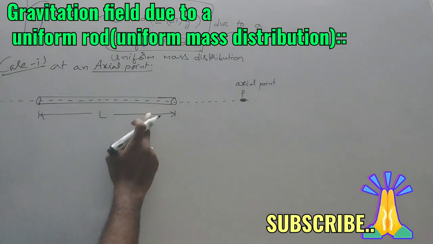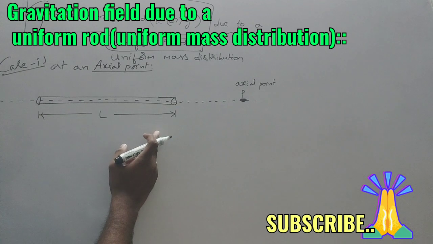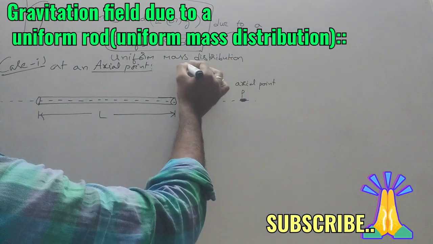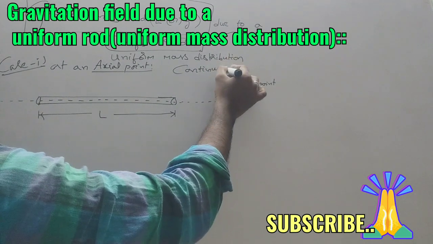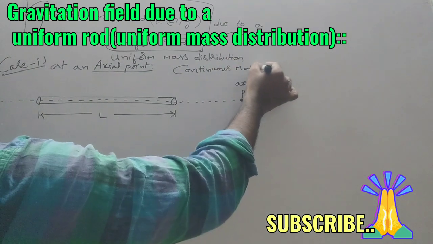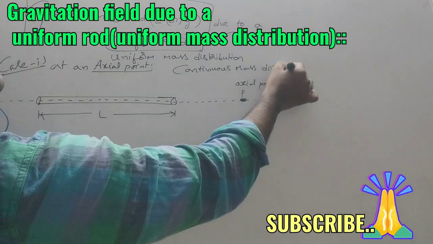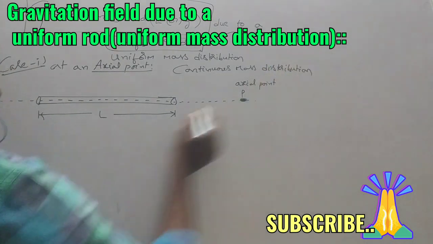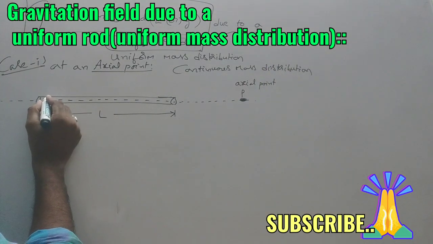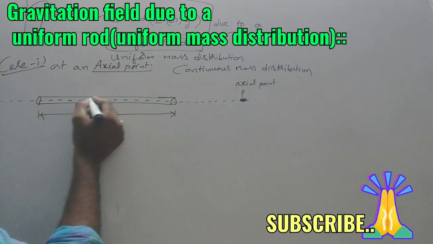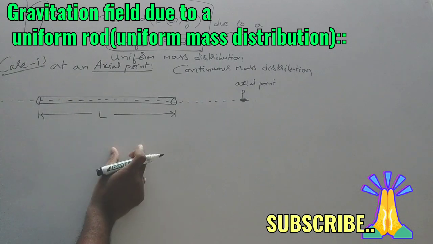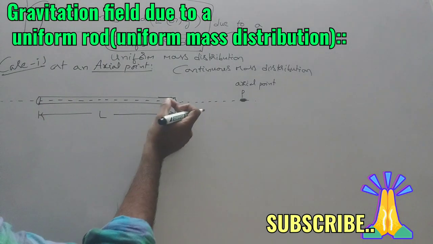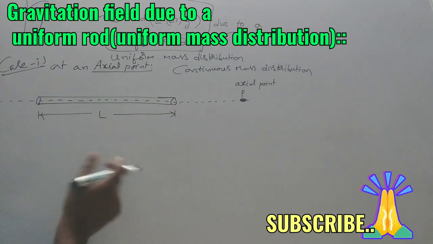Here the mass distribution is a continuous mass distribution. It is not a point mass. We are going to discuss continuous mass distribution, because here mass is distributed uniformly for every unit length, and this mass is not discrete. We cannot separate the particles. So this mass is continuously distributed.